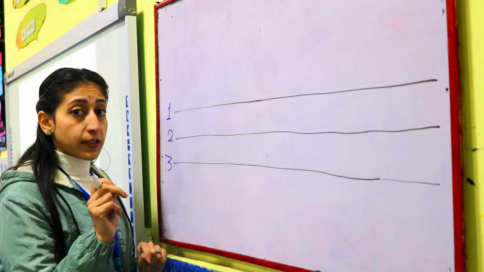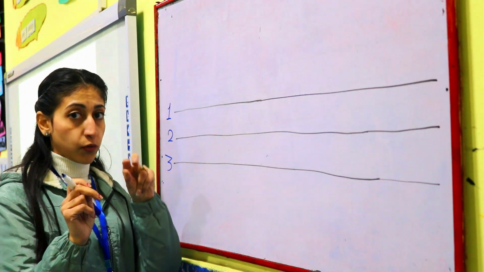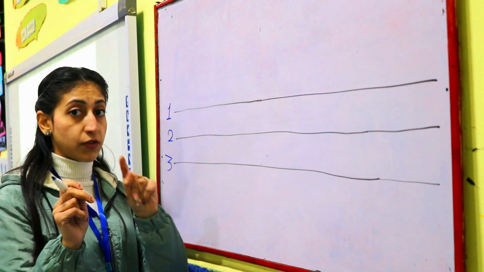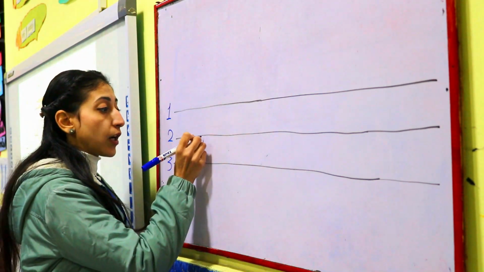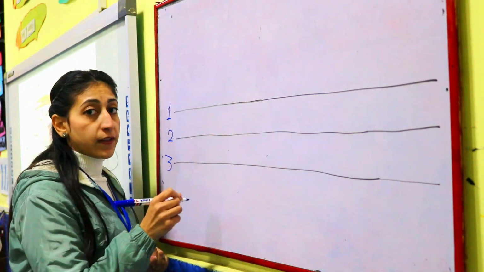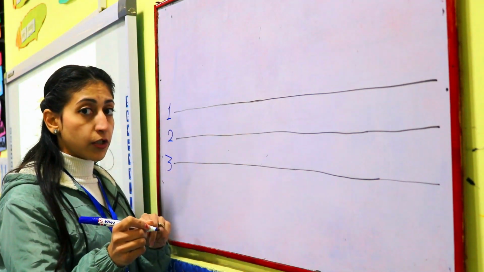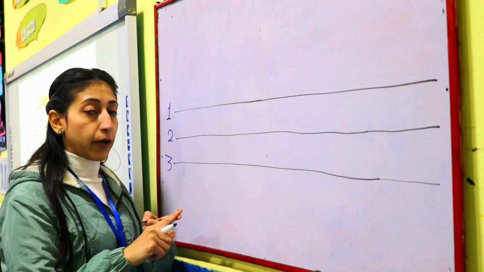Okay, in this sound I have 2 vowels. They work together and give me one sound. So they are friends. So I will write it here, side by side, together. So give me ow.